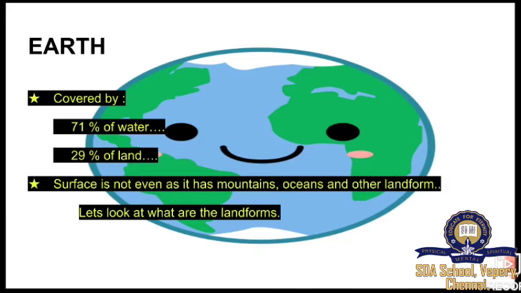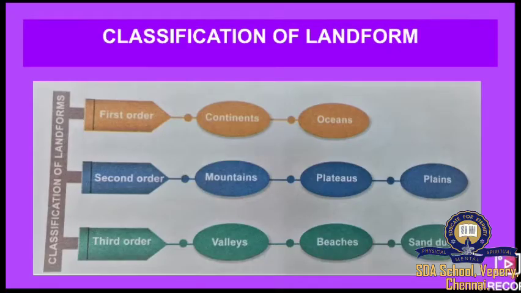The surface of our Earth is not even. It's not the same. As we walk every day, some places are steep, some places are high, some places are low. So, in the same way, the Earth's surface is not even because it has mountains, it has oceans, it has other landforms. When I say landforms, you might be wondering, what is it? So let's see what are the landforms.